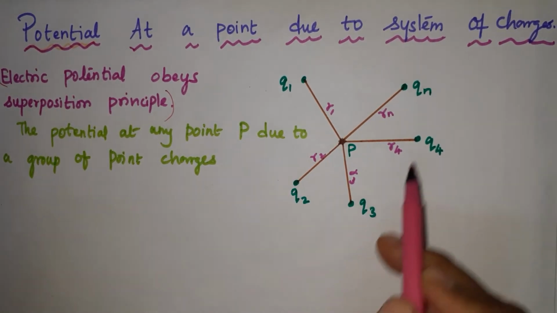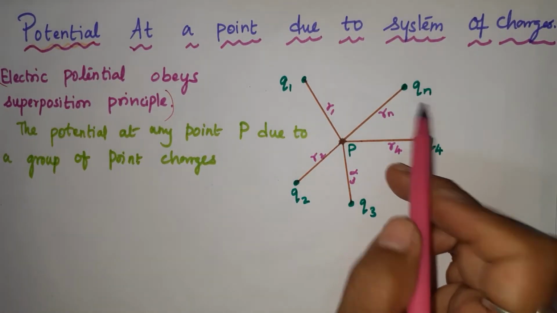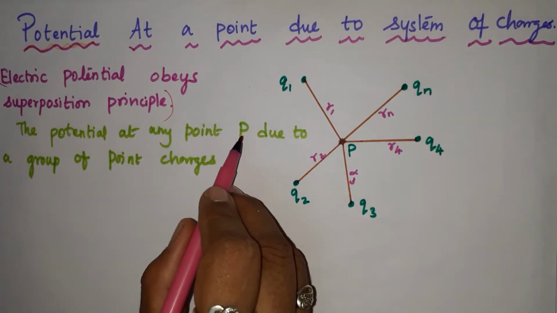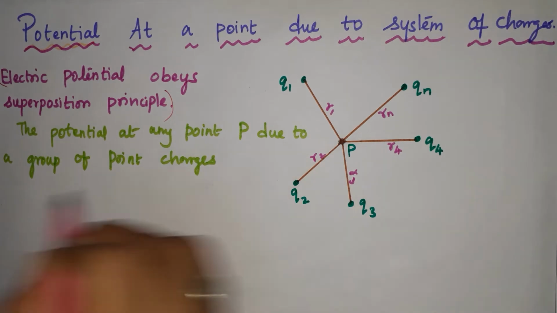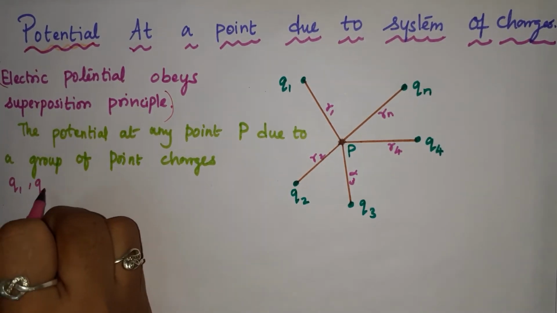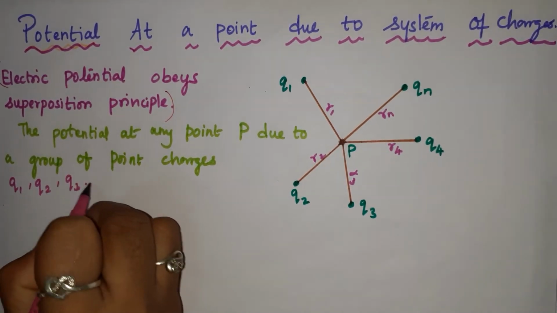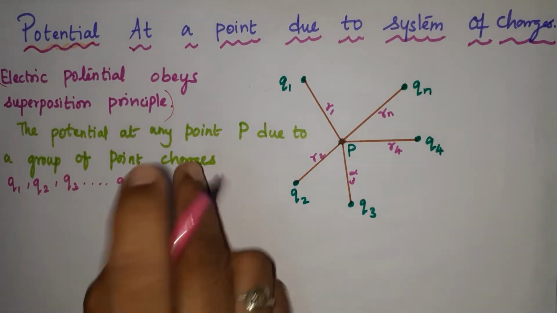Q1, Q2, Q3, Q4 till Qn are present. So the potential at any point P due to a group of point charges, that is Q1, Q2, Q3 till Qn,